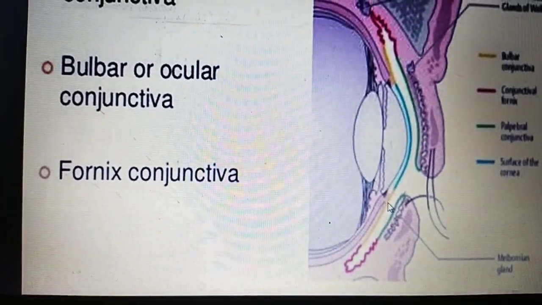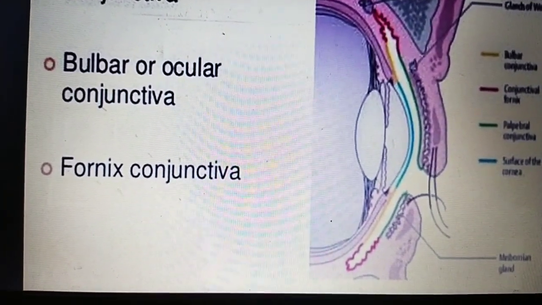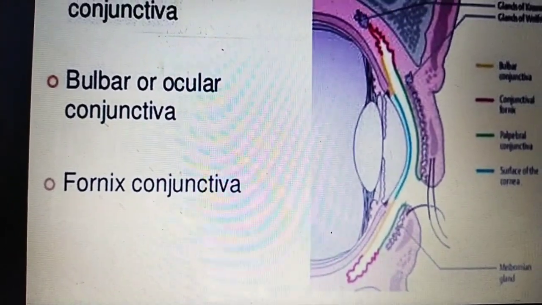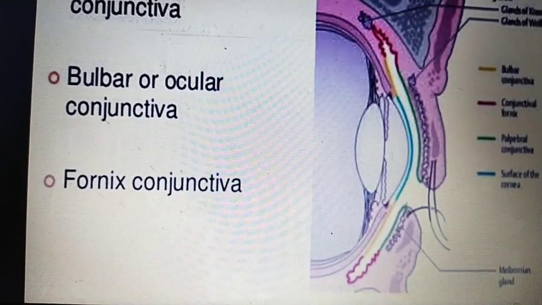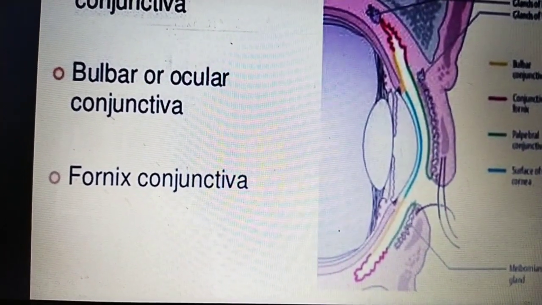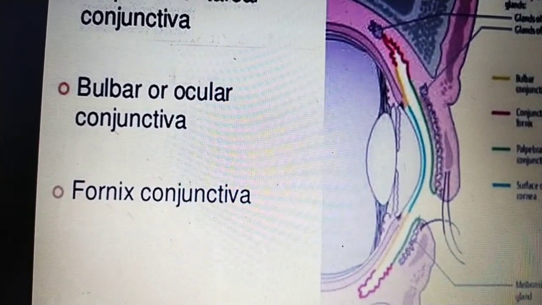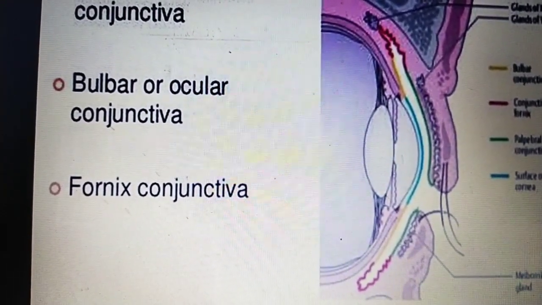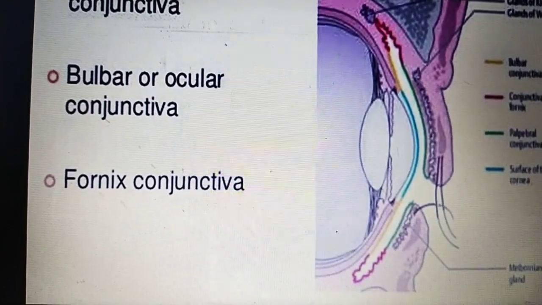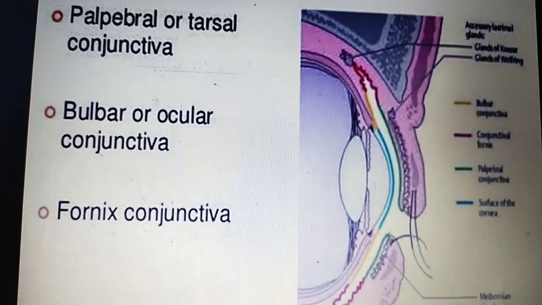Limbus comes from the Latin word meaning border, the line between two things. Here the limbus conjunctiva is the border between the transparent cornea and the opaque sclera. Okay, this is about the limbus.